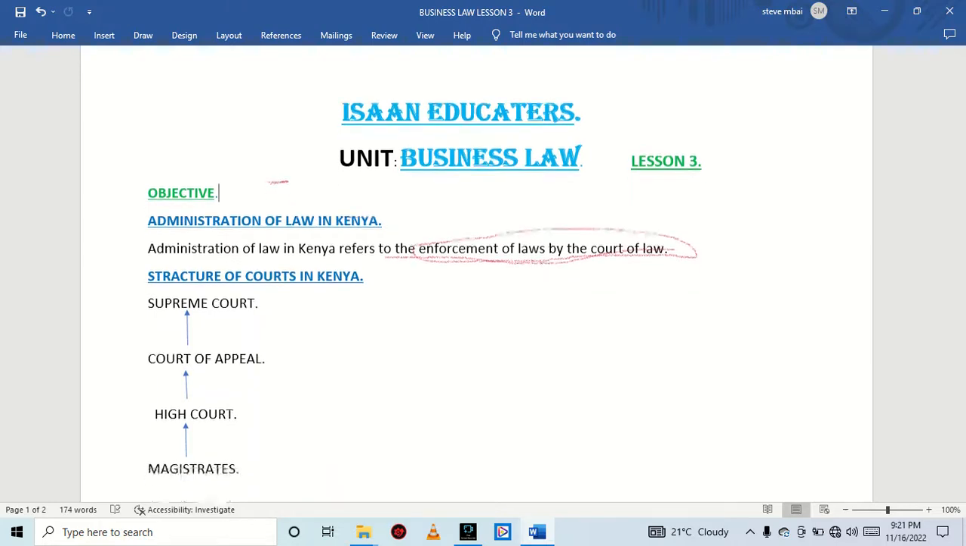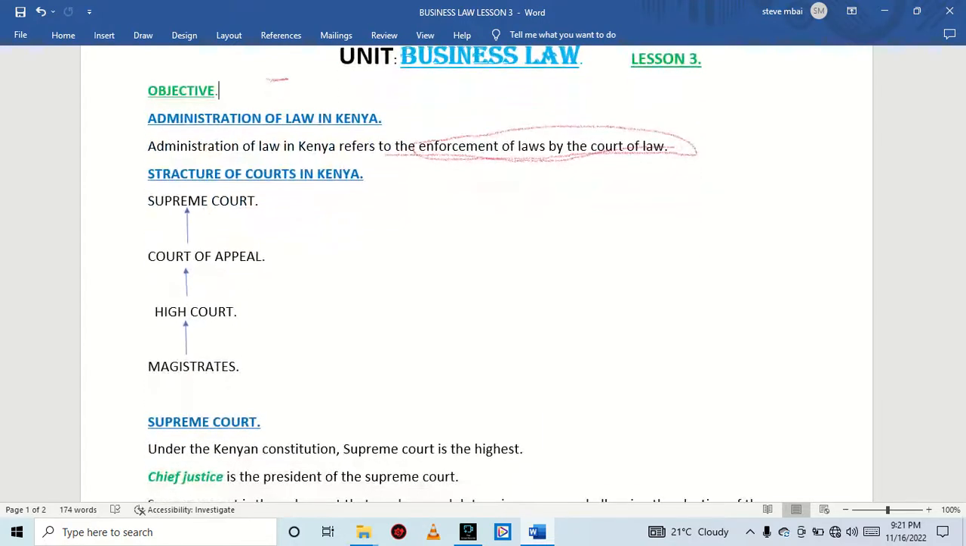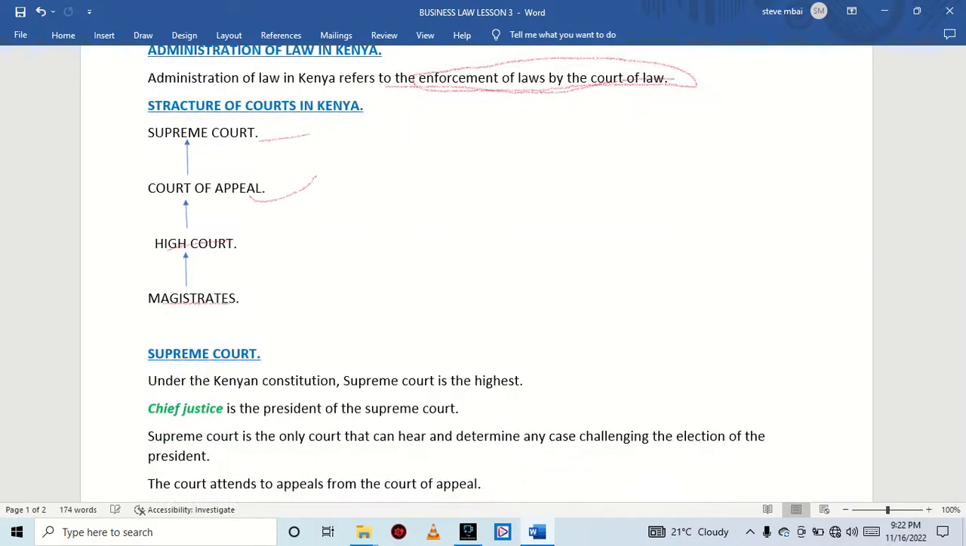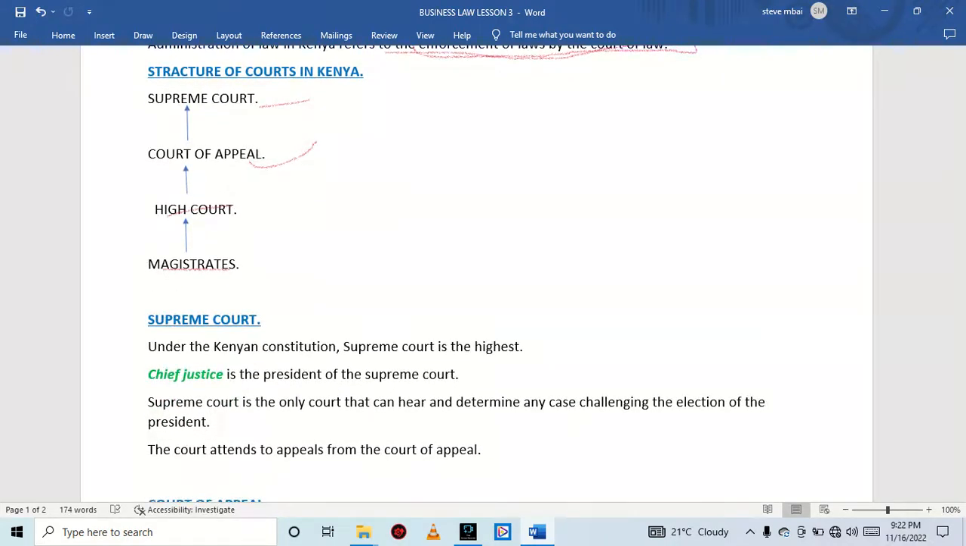So we have the structure of courts in Kenya, whereby we have the Supreme Court, which is the highest court in Kenya. The second highest court in Kenya is the Court of Appeal. Then we have the High Court, and lastly we have the Magistrate Courts. So we'll begin with the Supreme Court.